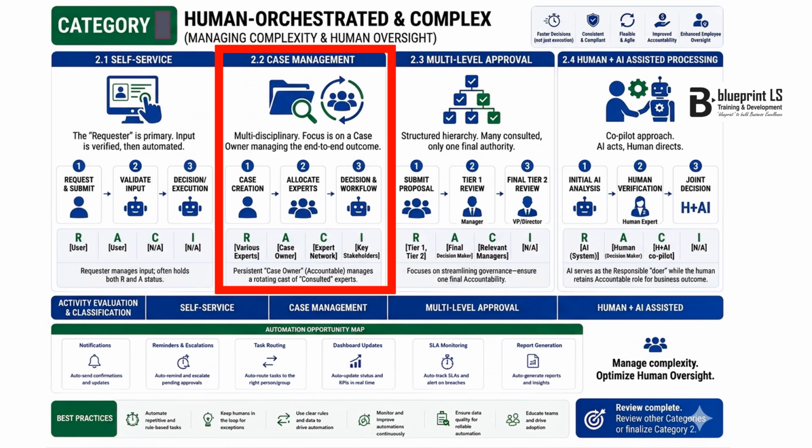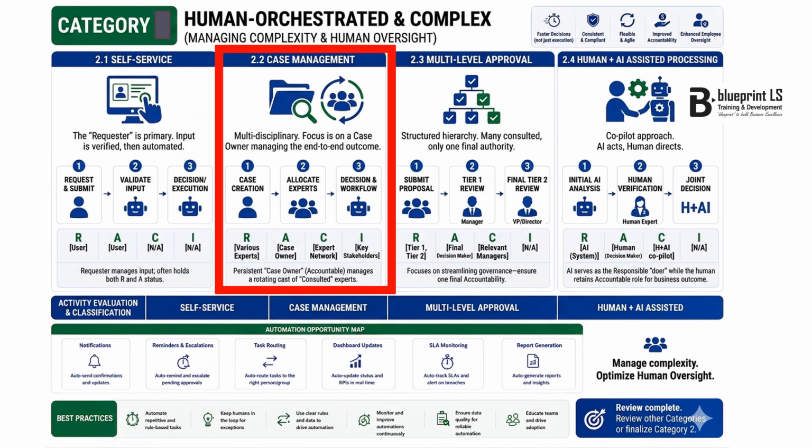Moving to the next panel, case management handles non-linear multidisciplinary scenarios. Think of an exceptional corporate travel crisis or a complex cross-departmental dispute. The workflow moves from case creation to allocating experts and decision workflow. Look at the RACI split here.